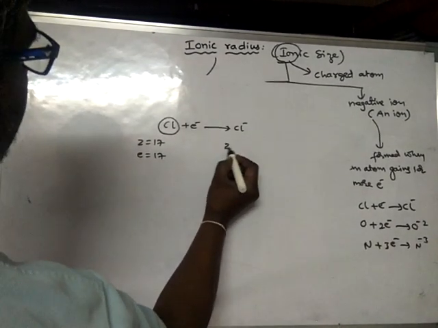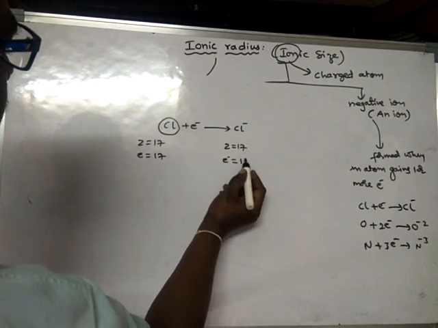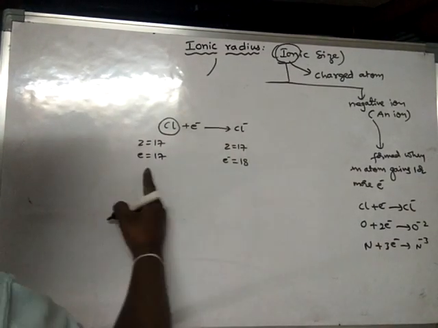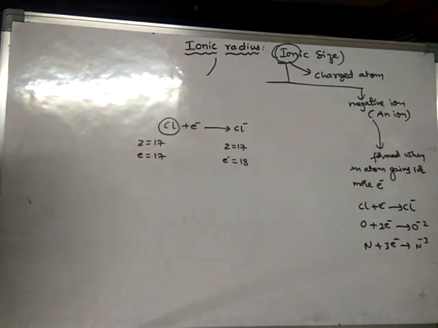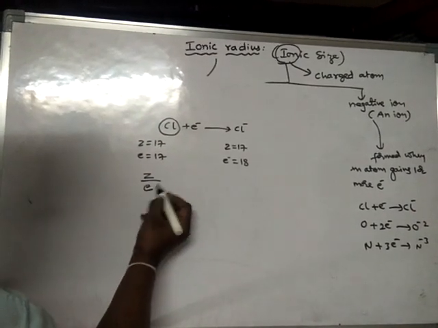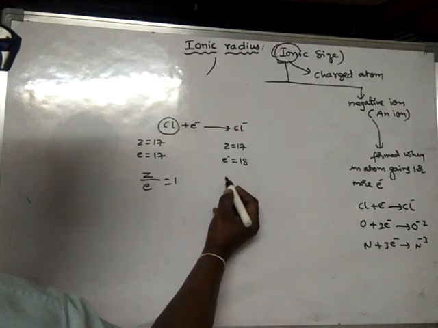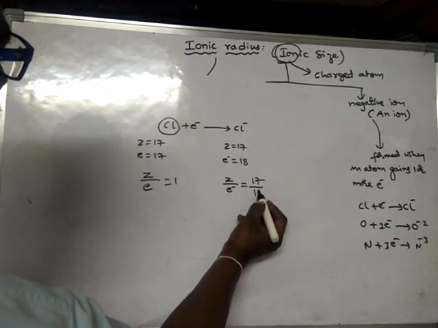But in the chloride ion, the atomic number is 17 but the number of electrons will be 18, because one more electron is added. So the electrons increased from 17 to 18. See the Z by E ratio: it is 1 for the atom, but here it is somewhat decreased, 17 by 18. So it is less than 1.